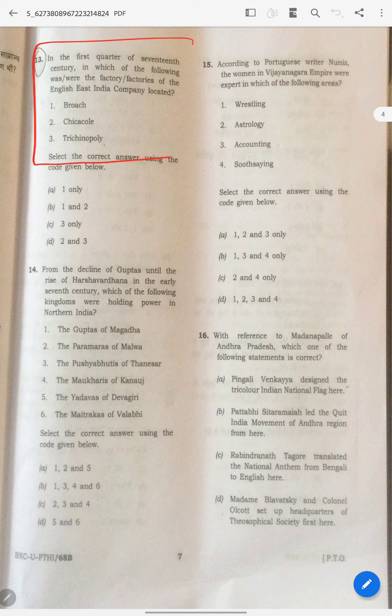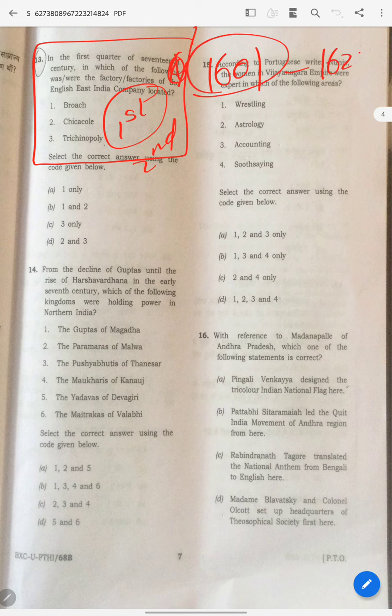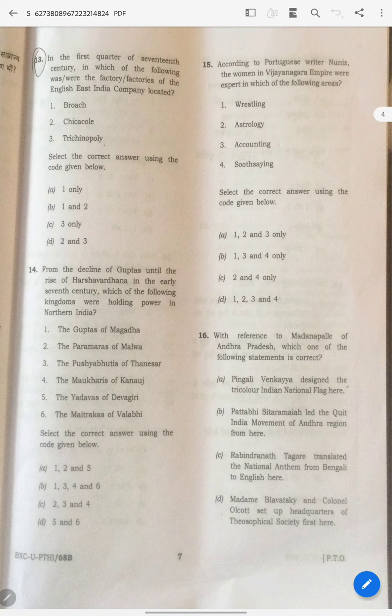This one is somewhat tricky, because they didn't ask where the first factory or second factory was established. They are asking about what happened between 1601 to 1625, the first quarter. So it's very difficult in an examination to recall. If you can answer, answer; otherwise you can leave it. I have just left it. But as I googled, Google says the answer is A.